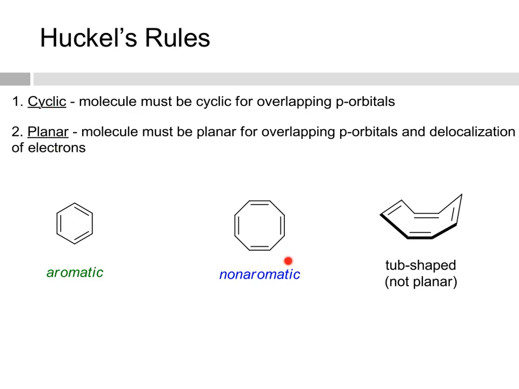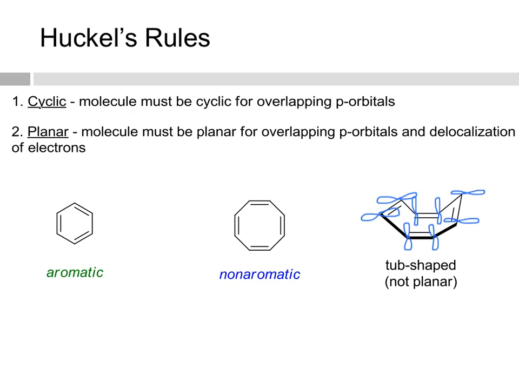Now, if this 8-membered carbon ring twisted into a tub shape and was no longer planar, now you have p orbitals that are not aligned. So you've got these p orbitals in that pi bond that are vertical, and these p orbitals are now horizontal, which means that the electrons cannot flow through this entire system, and the electrons are no longer delocalized, and that means that it's not planar and not completely conjugated. Now, what is the significance of this?